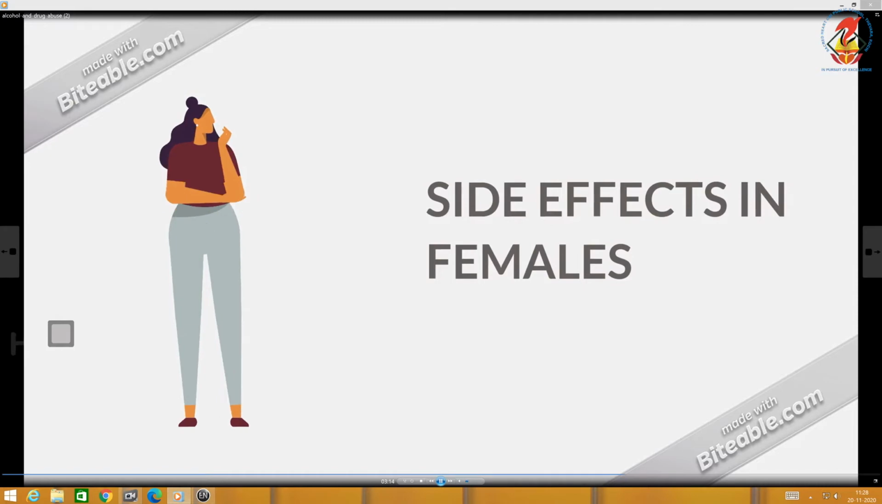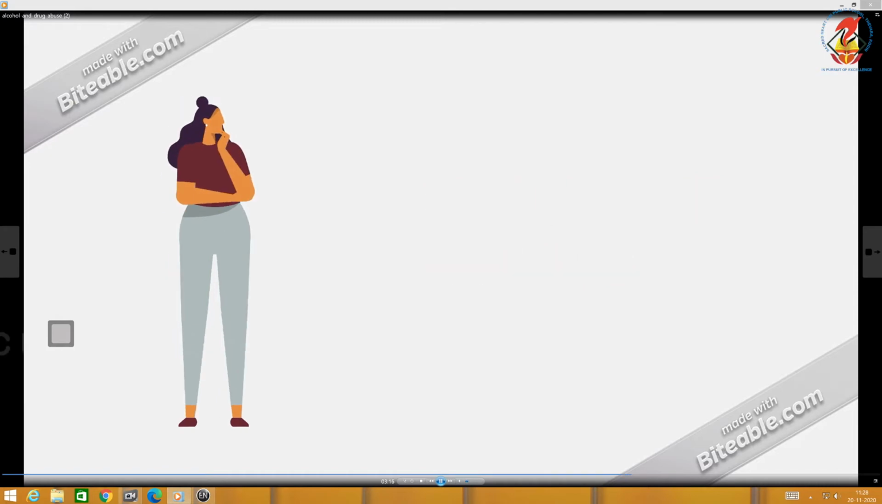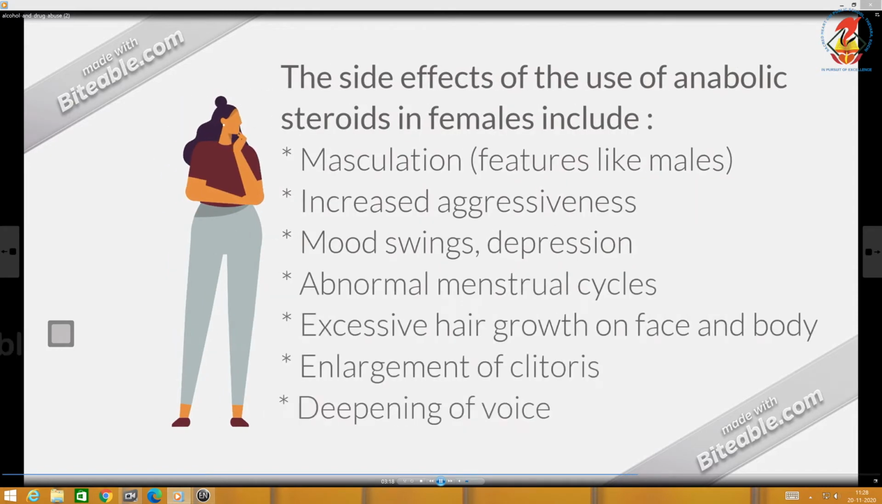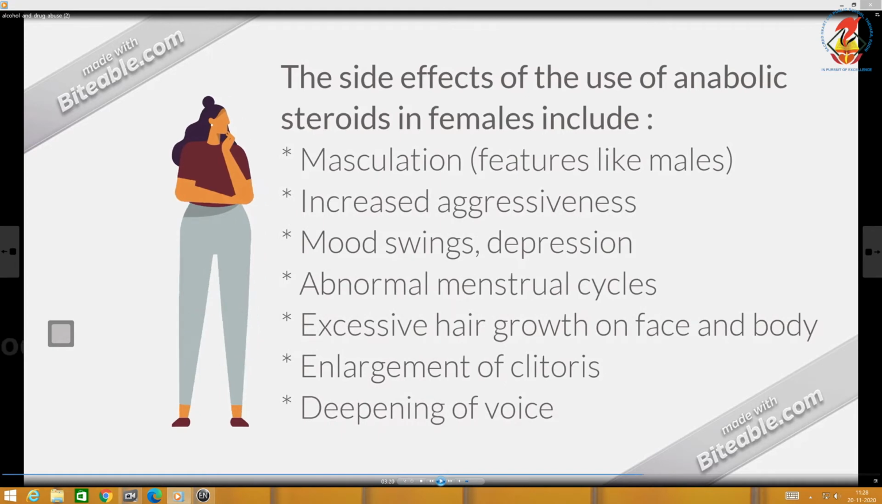Now, we can see some side effects in both the genders. First, we will analyze the side effects in females. The females who resort to steroids, anabolic steroids, what features do they develop? Masculinization, that is, a lot of masculine features they develop. Increased aggressiveness, mood swings, depression, abnormal menstrual cycles, excessive hair growth on the face and body, enlargement of the clitoris and deepening of voice.